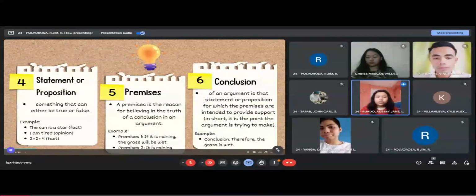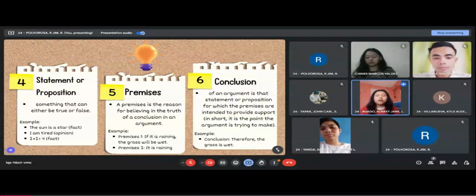Statement or proposition: a statement that expresses an opinion, fact, belief, or assertion that can either be true or false. Examples: the sun is a star, it's a fact; I am tired, it's an opinion; and 2 plus 2 equals 4, it's a fact.